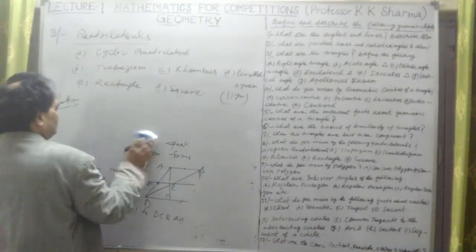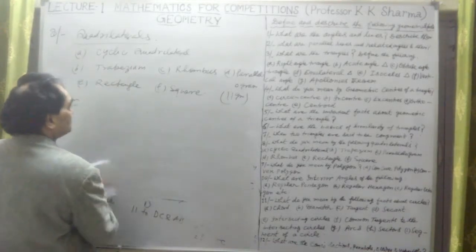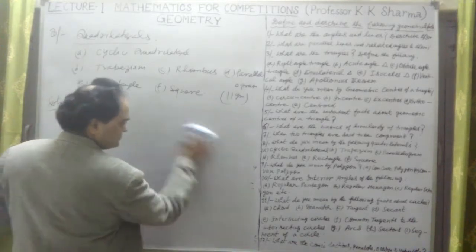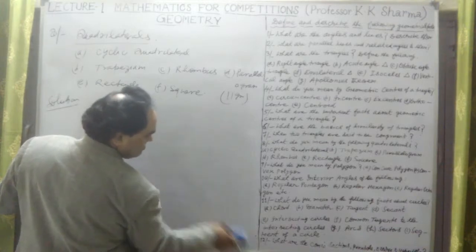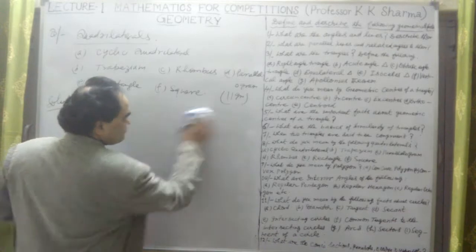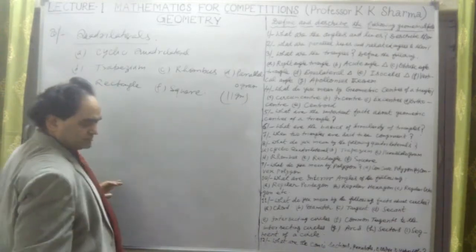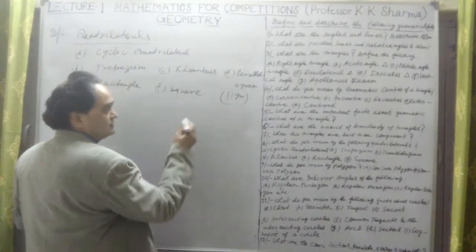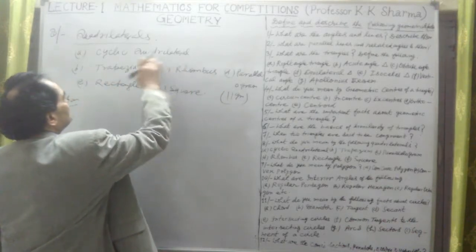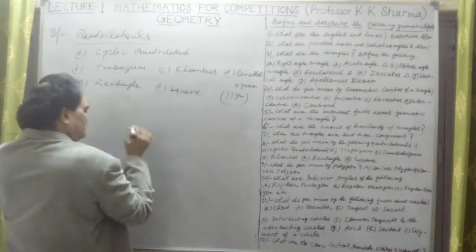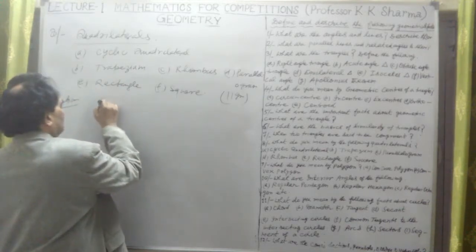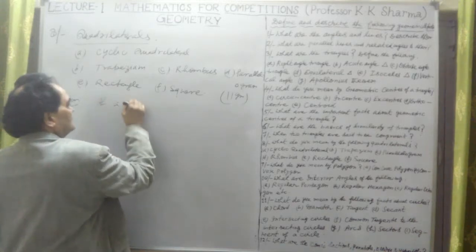This is the trapezium. Then the second is the rhombus. Let me take the rhombus. We have talked about the trapezium, now the rhombus. What is a rhombus?